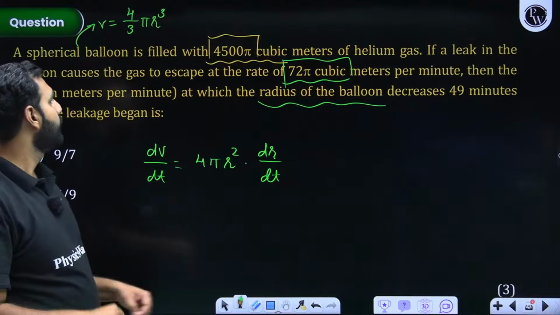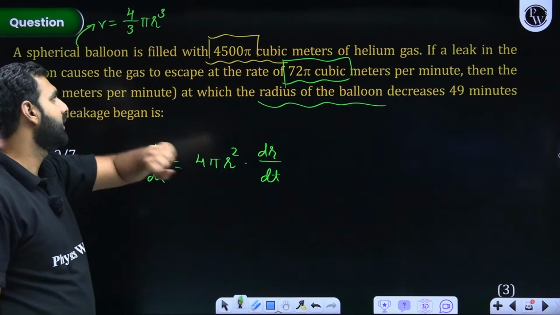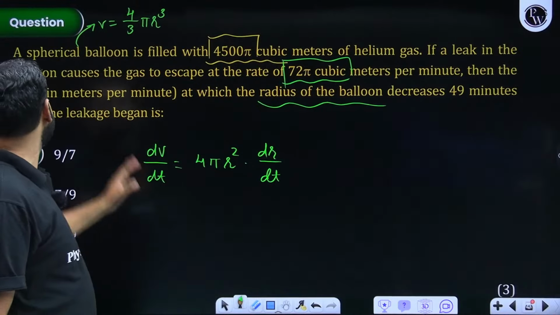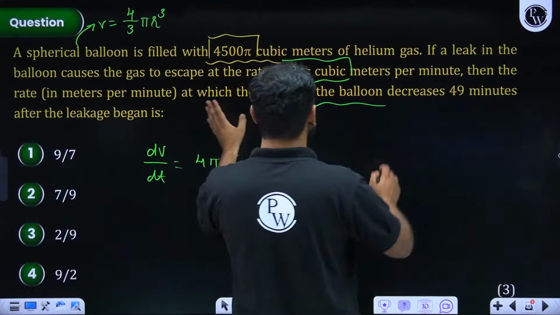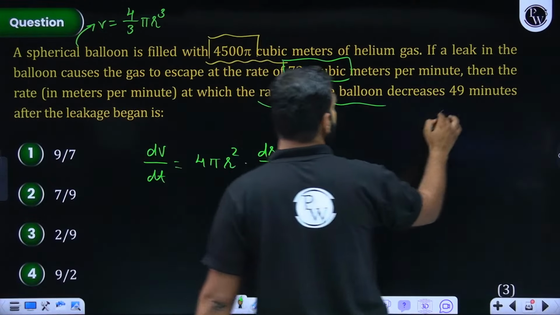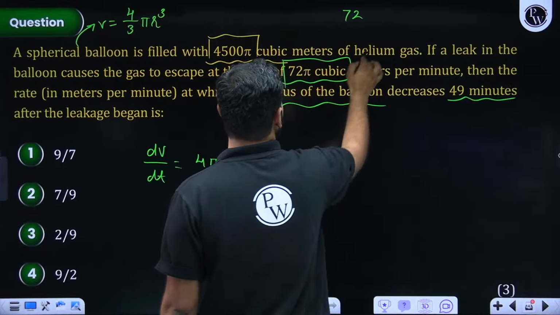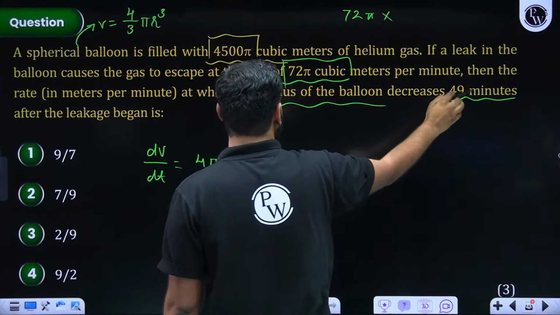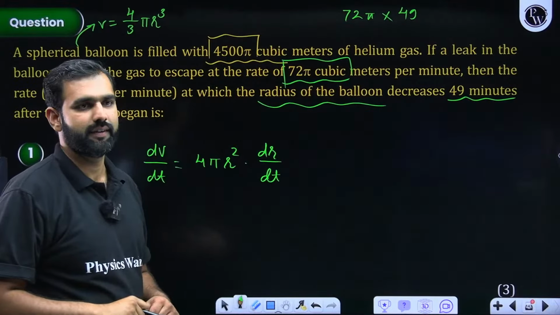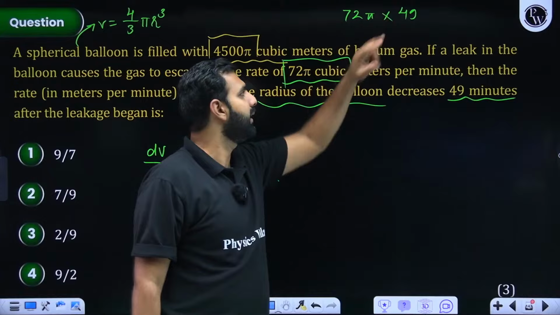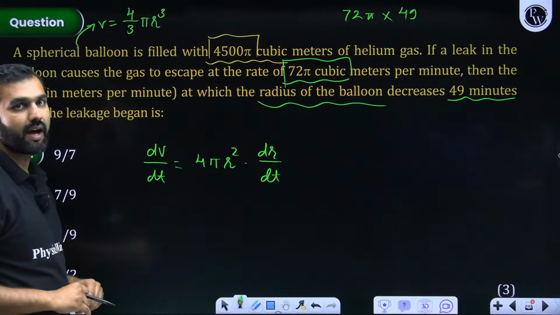Now, this is telling you that initially, the volume was this 4500 pi cubic meters, right? The leak causes this to release at this rate. Then at which the rate at which the radius decreases after 49 minutes. First of all, please understand, if it is decreasing at a rate of 72 pi cubic meters, then after 49 minutes, how much gas would have leaked? Everyone understanding this? What am I trying to tell you? 72 pi into 49. This much gas must have been released after 49 minutes.